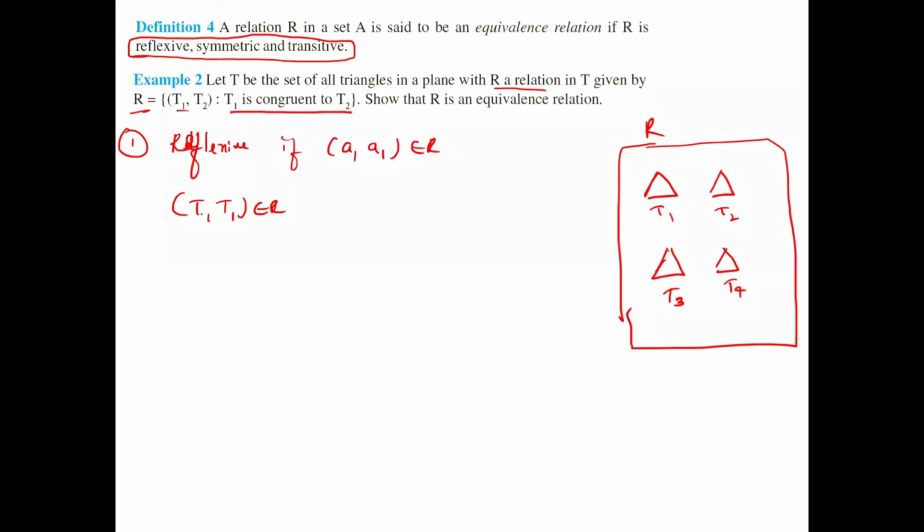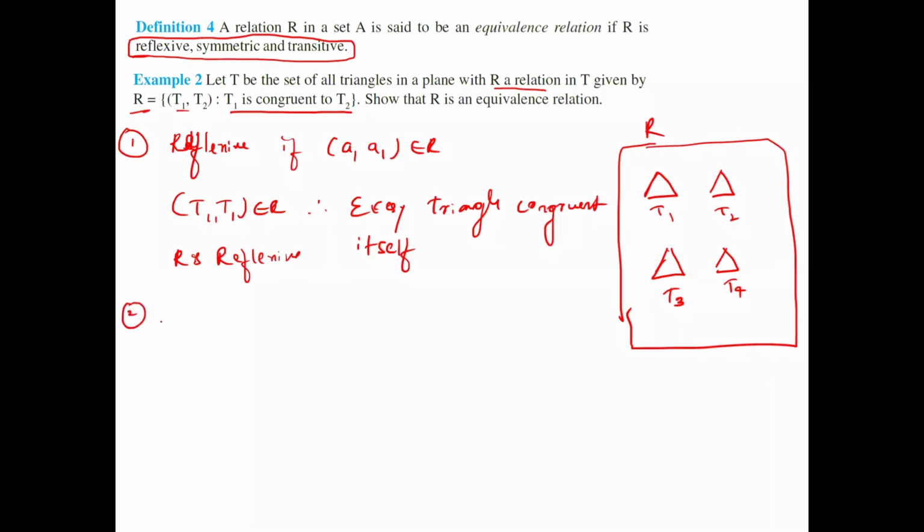T1 and T2 being congruent means they satisfy the relation, so (T1, T2) belongs to R, where R is the relation here. Then what is the conclusion? Every triangle is congruent to itself. (T1, T2) belongs to R because T1 and T2 are congruent triangles. Therefore, R is reflexive.